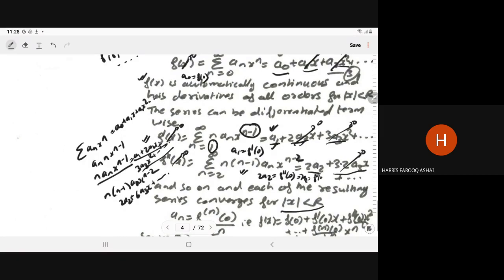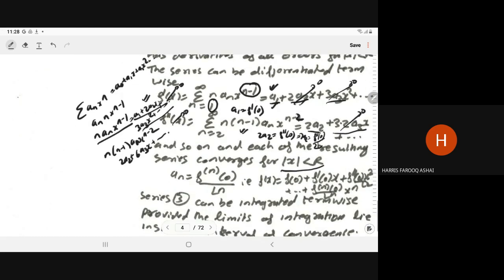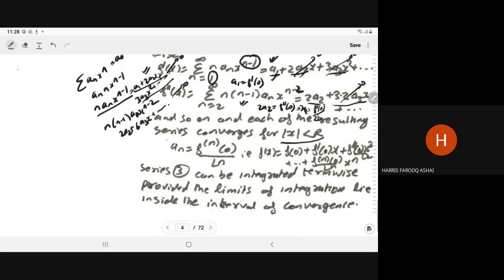f double dash 0 upon 2. Later on you can judge it is the factorial n. So here an will become the nth derivative at x is equal to 0 divided by factorial n. These are the values for all n, meaning for n is equal to 0, 1, 2, 3 and so on. An is equal to the nth derivative of f at x is equal to 0 upon factorial n.